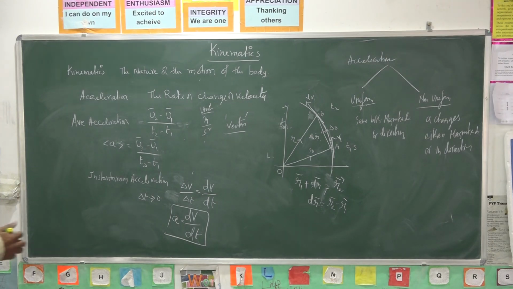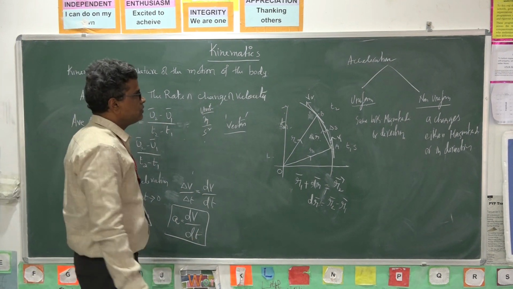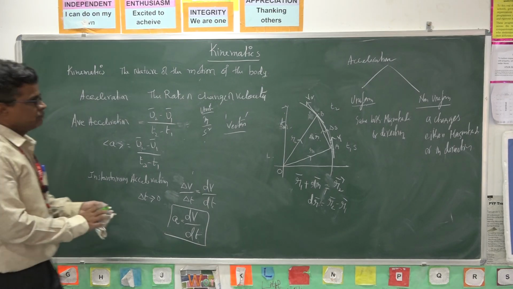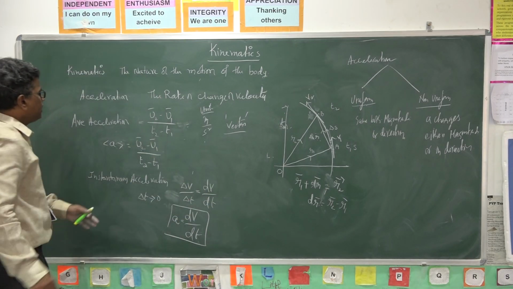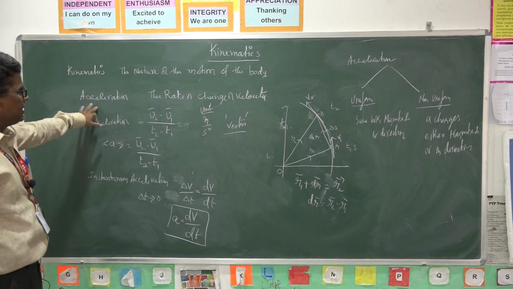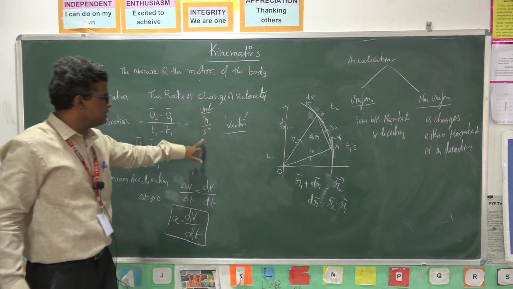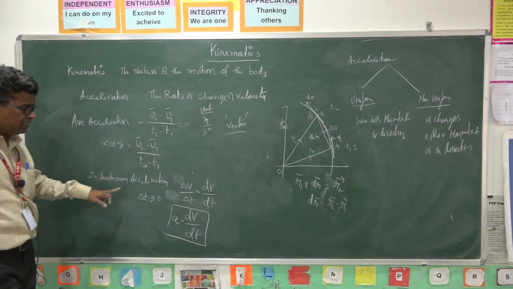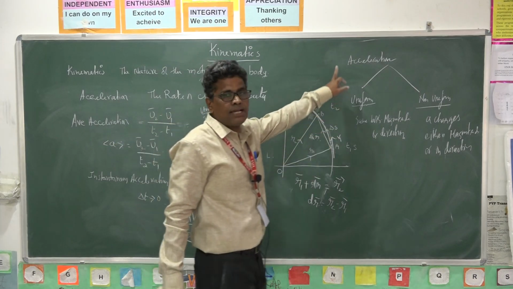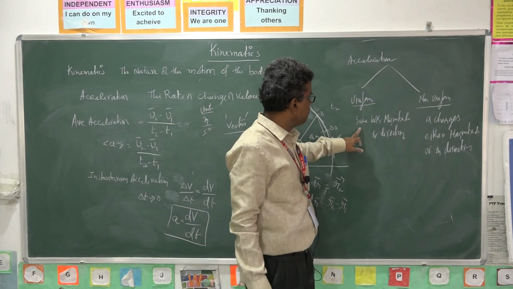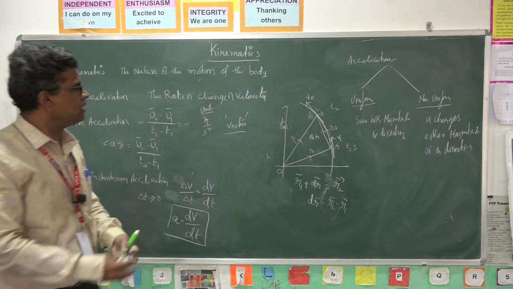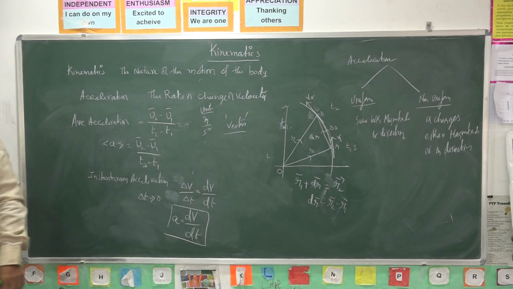So what I defined: acceleration, its unit, that it is a vector quantity, average acceleration and instantaneous acceleration. This acceleration may be uniform or non-uniform. These are the few definitions I explained in today's class.